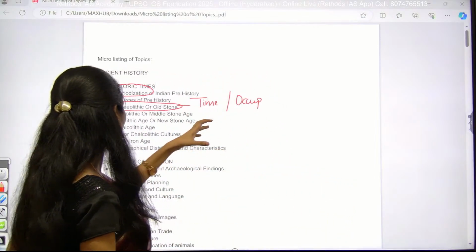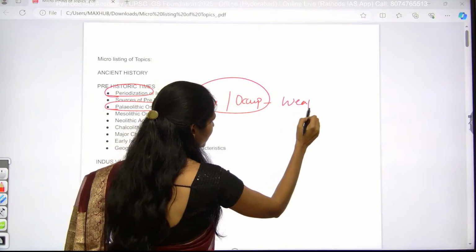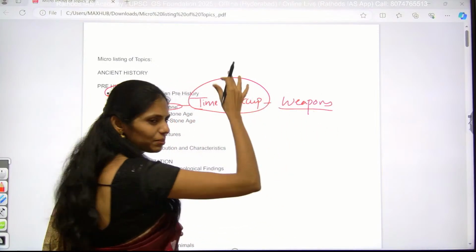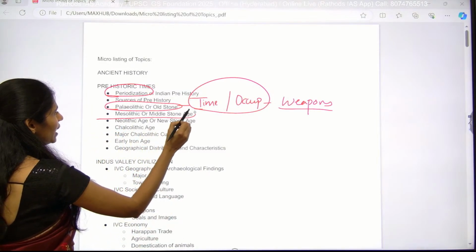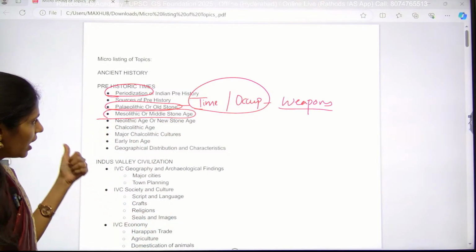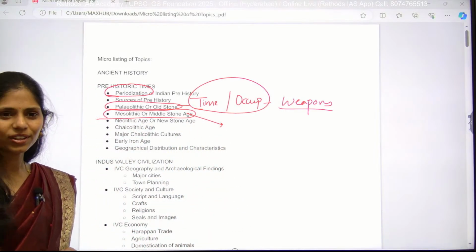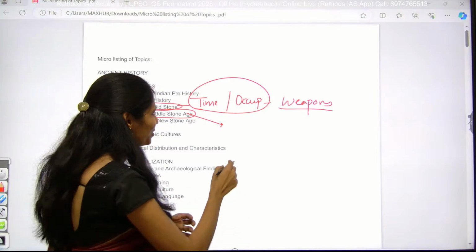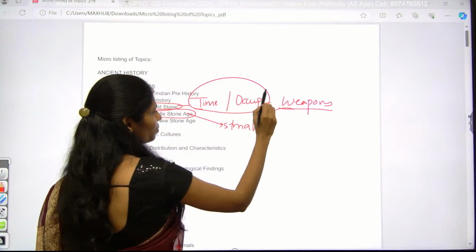There he used to use some weapons to kill the animals, but these weapons were very big at first. Later the Mesolithic age or Middle Stone Age came, and during this time he started using small tools. Why did he use small tools? Any idea? From larger tools, why did he shift towards small tools?